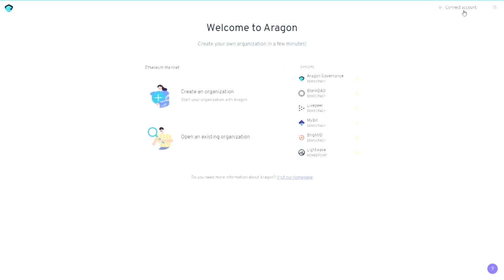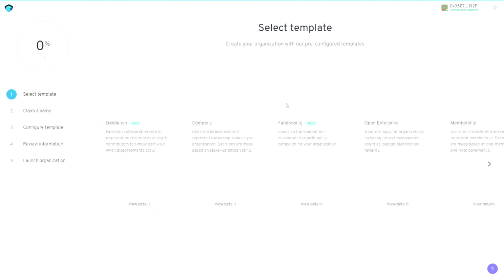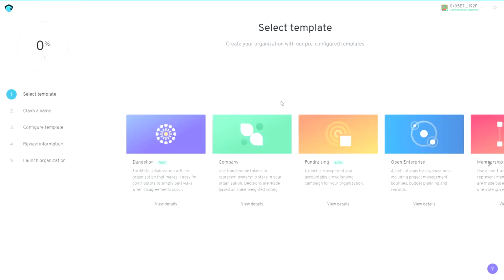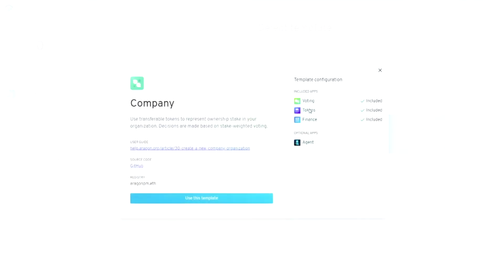So let's click on Create a DAO. First of all, you have to connect your wallet. Let's take MetaMask. There we go, we're connected. So the next thing we do is create organization, and then we see what is possible. So first of all, we have a bunch of templates. In this case, let's just make a company. So in the company template, we have voting, tokens, finance. Okay, let's use this template.